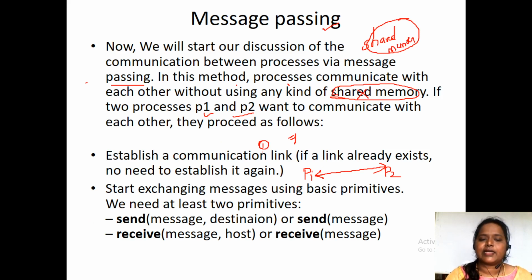Next, after creating the link, we have to start exchanging data. Whether it is from sender to receiver or receiver to sender, we have to exchange the data. In order to exchange the data, we need two primitives. The first one is send message: what is the message he wants to send, and to which destination? When he wants to receive, what is the message he wants to receive, and from which host or person? That information he has to give.